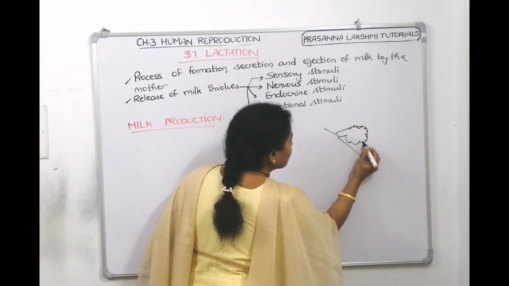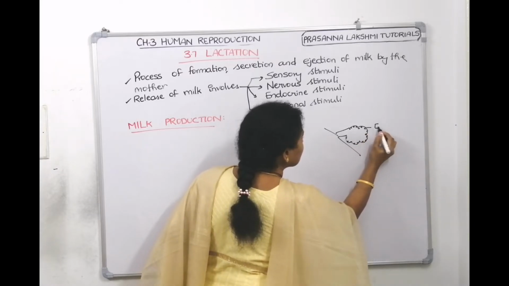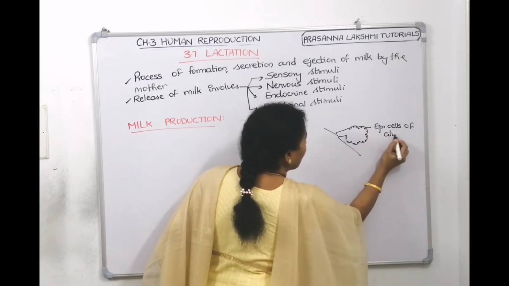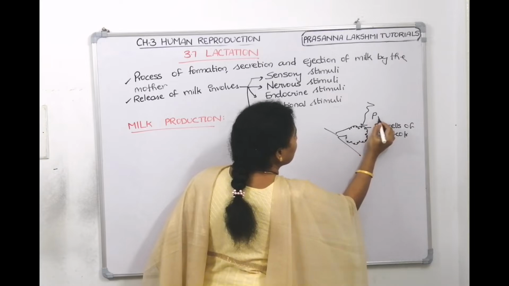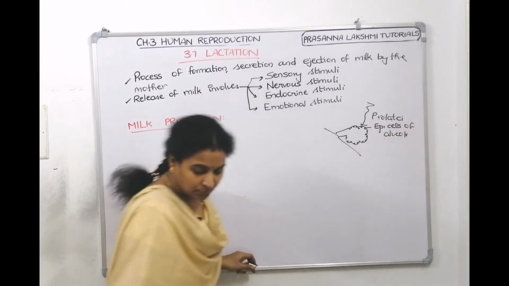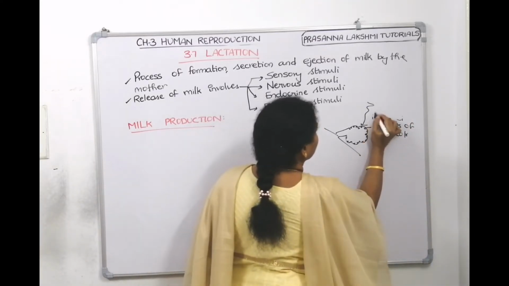These epithelial cells of alveoli respond to the prolactin hormone.